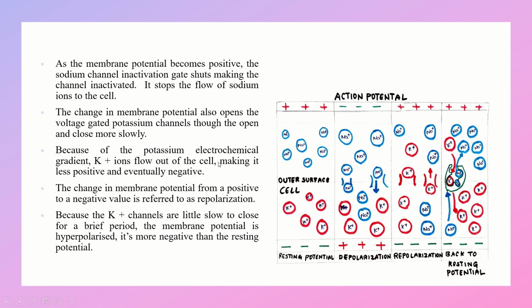Because of the potassium electrochemical gradient, potassium ions flow out of the cell, making it less positive and eventually negative. The change in membrane potential from a positive to a negative value is referred to as repolarization. Because the potassium channels are a little slow to close, for a brief period the membrane potential is hyperpolarized. It's more negative than the resting potential.